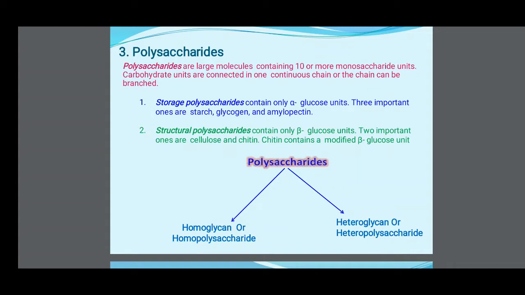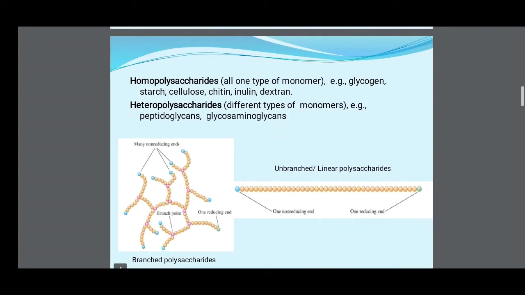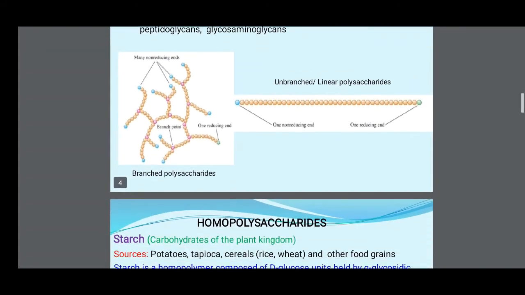That is, polysaccharides are classified into homoglycans or homopolysaccharides, and heteroglycans or heteropolysaccharides. Homopolysaccharides have all one type of monomer, for example glycogen, starch, cellulose, chitin, inulin, dextran. Heteropolysaccharides have different types of monomers, for example peptidoglycan, glycosaminoglycan. These are branched polysaccharides and unbranched or linear polysaccharides.